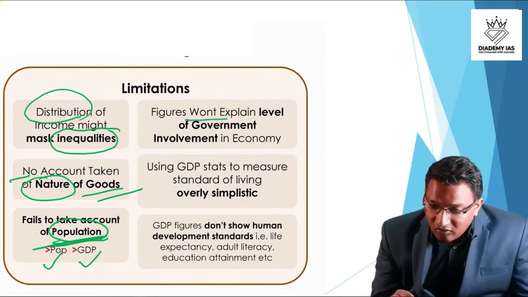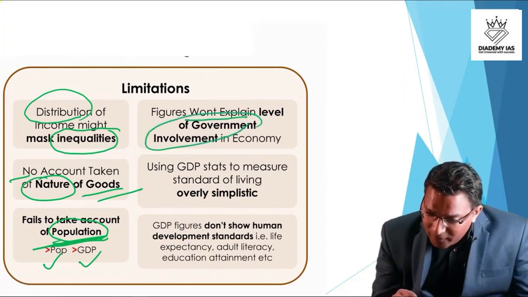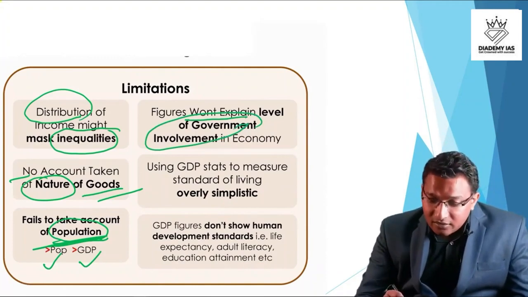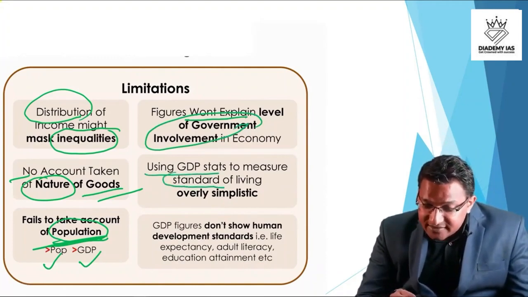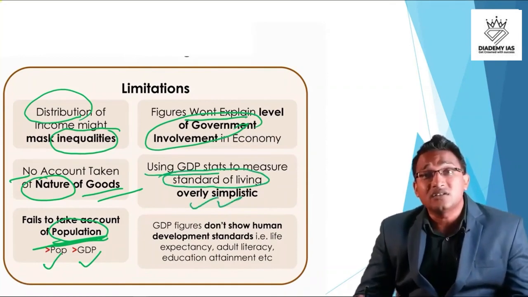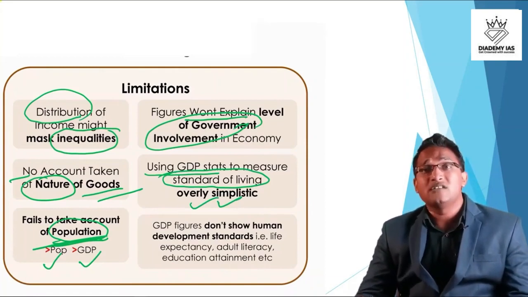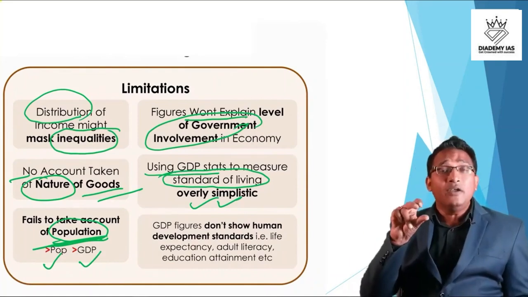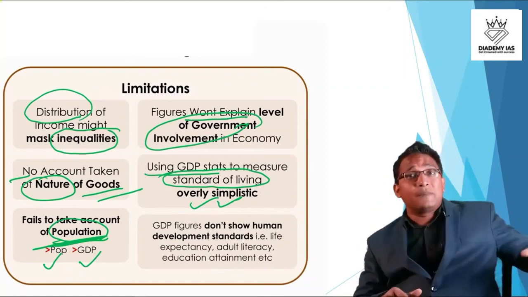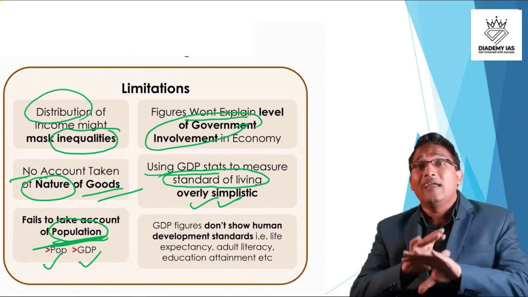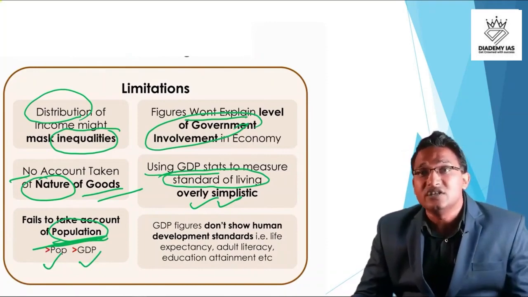Then it would not explain the level of government involvement. We can't see how much is the government involvement. Then using GDP stats to measure the standard of living is very oversimplistic. Yes, we can't judge the standard of living of a country just based upon the GDP, because the total GDP may be having a combination in a way that only a few people are having most of the GDP and most people may be having very little. So in case of inequality, standard of living cannot be judged by the GDP figure.